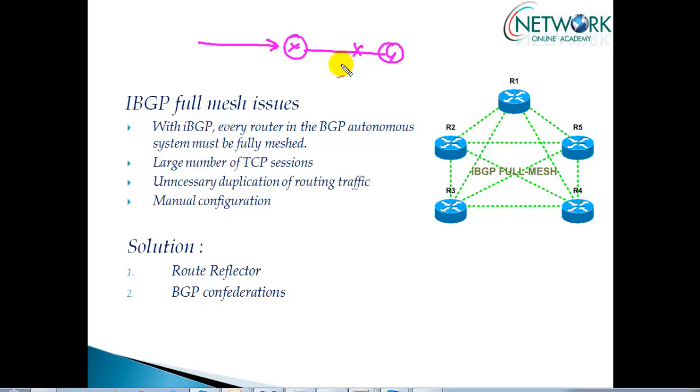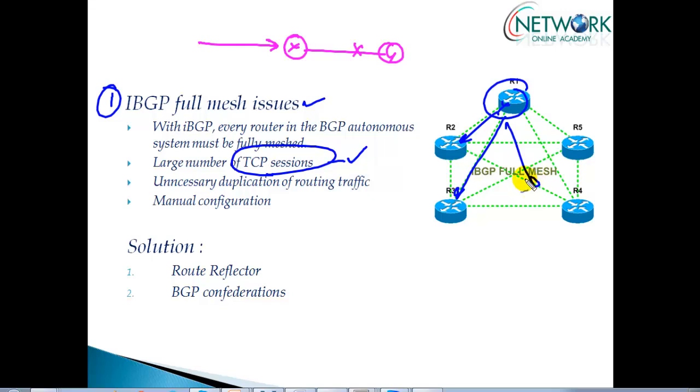to another iBGP neighbor. Now to overcome that rule, one possible solution is a full mesh neighbor relationship, which means router 1 has to form a neighborship with each and every other router within the AS. The same way, router 2 has to form a neighborship with each and every router within the same AS. But there are some drawbacks with a full mesh: we need a large number of TCP sessions, which means router 1 itself is forming 4 different TCP sessions.